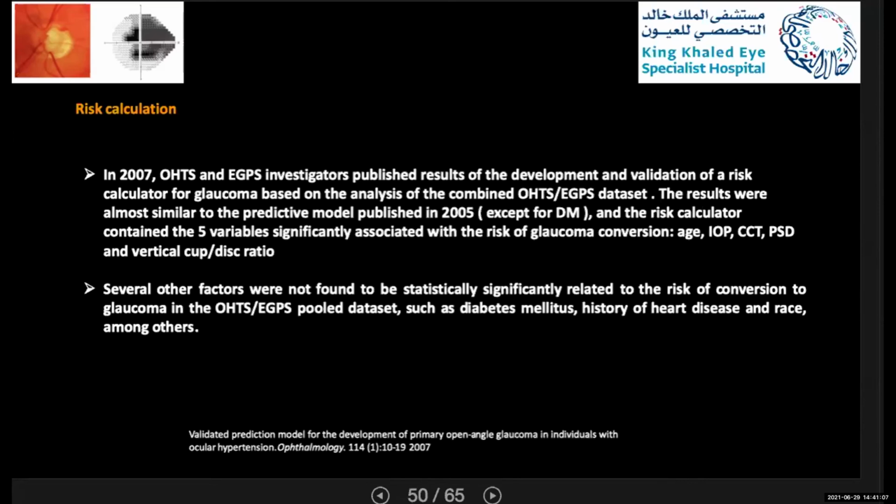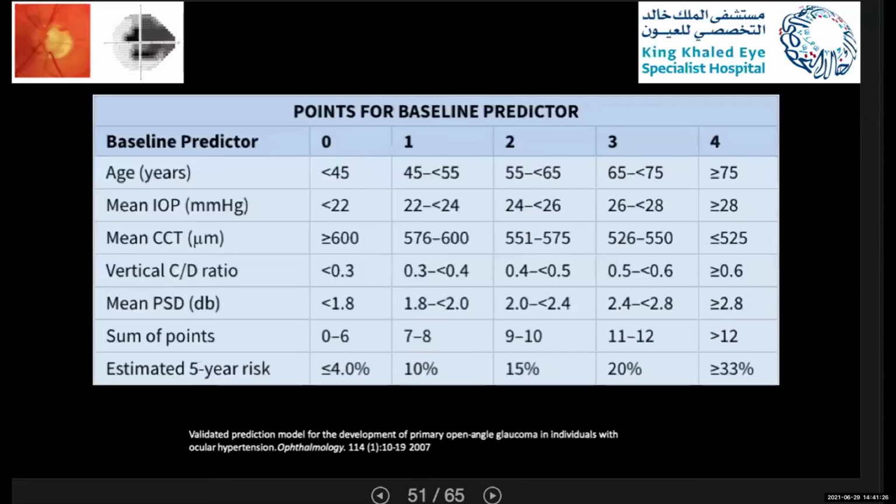Also, several other factors were not found to be significantly related to the risk of conversion to glaucoma in both combined data sets, which are diabetes, history of heart disease, and race, among others. So what they have, this is the point system that they came out with.